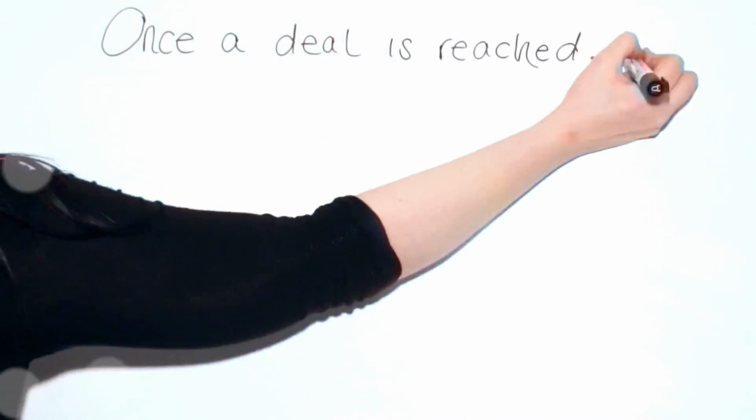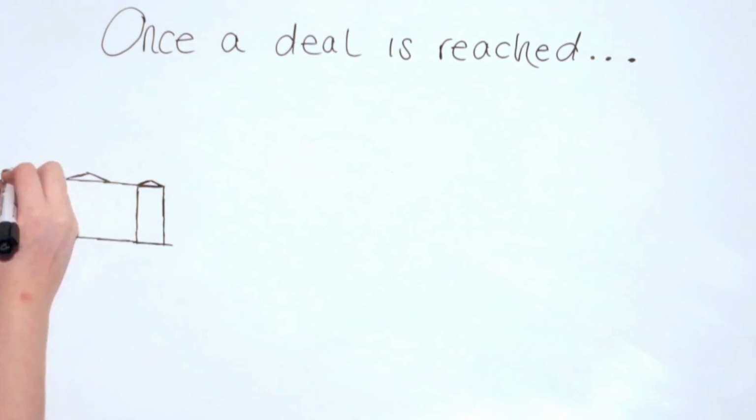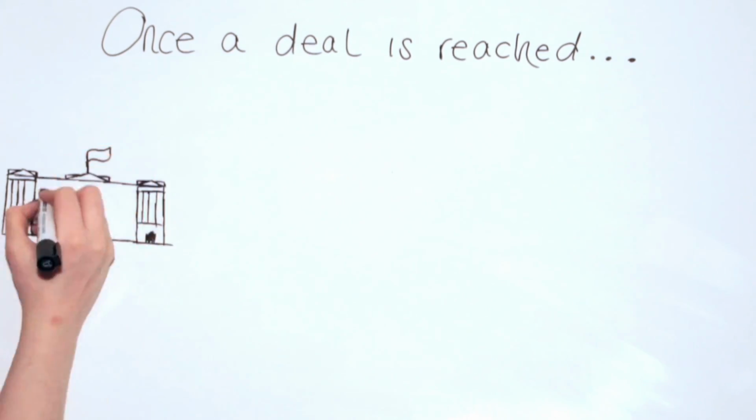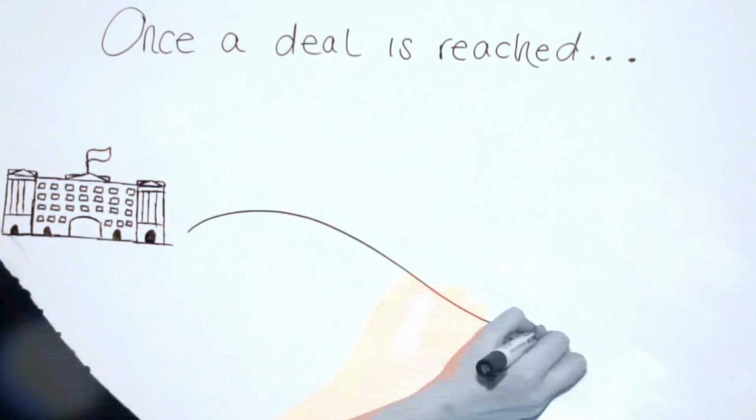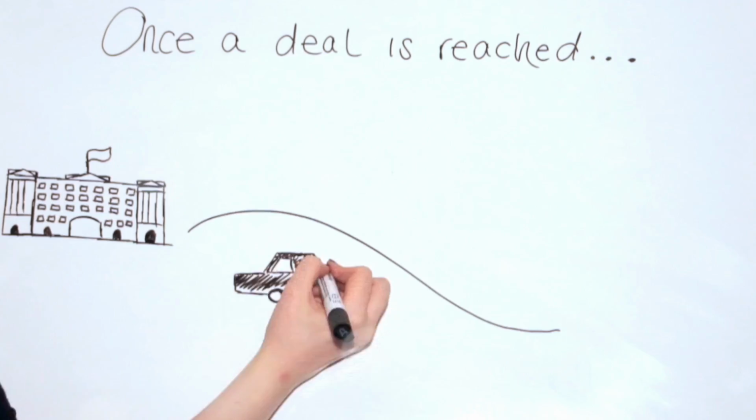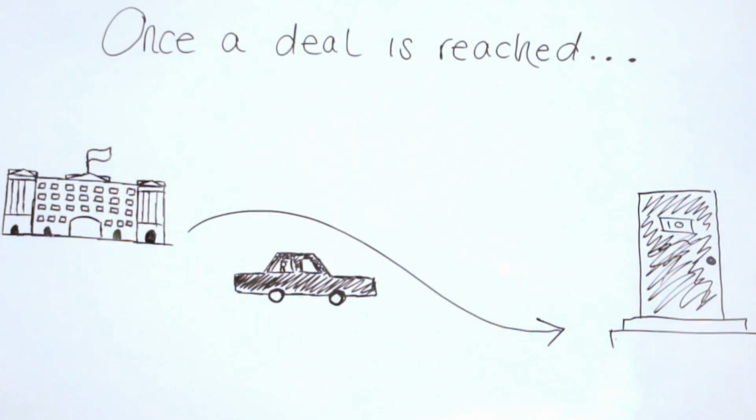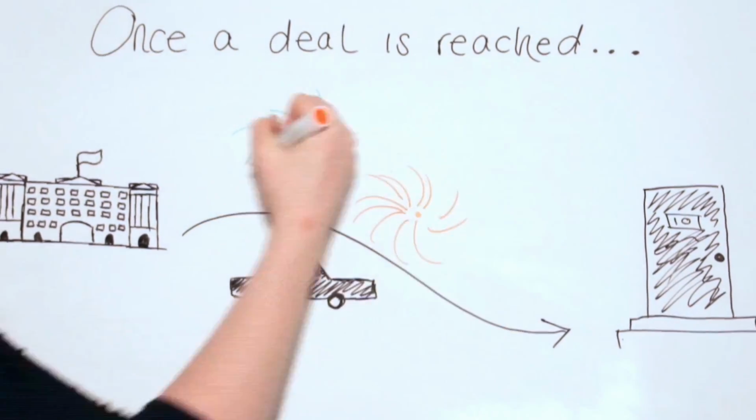Whichever of these arrangements is ultimately reached, one party or combination of parties will need to demonstrate that they can command enough support in the House of Commons to form a government. Only then will Her Majesty the Queen summon someone to the palace to be sworn in as Prime Minister.